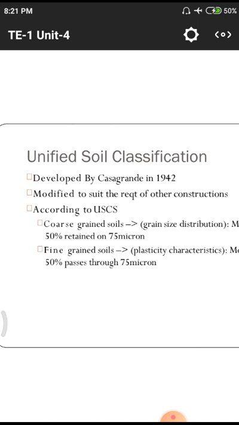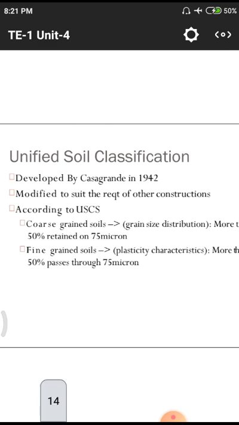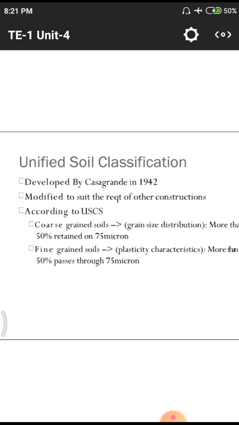You have to remember, independence was gained in 1947, so before independence, in 1942, Casagrande invented this equipment and gave a unified soil classification pattern, modified to suit the requirements of other constructions.